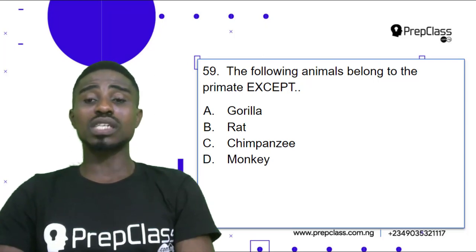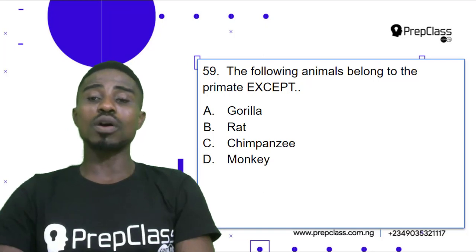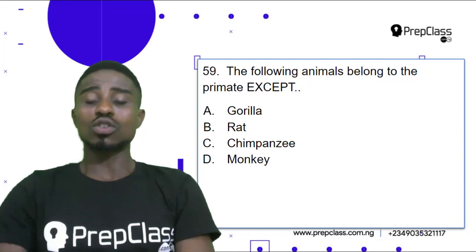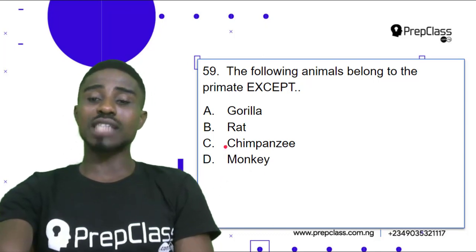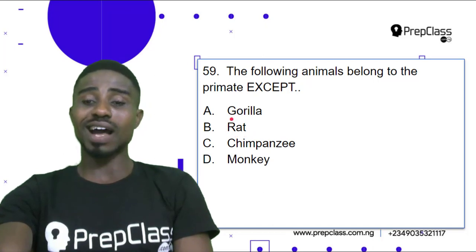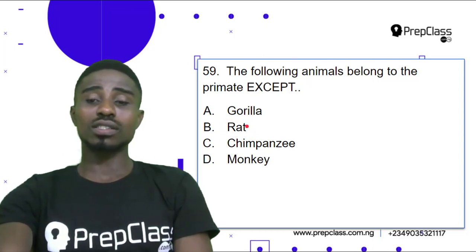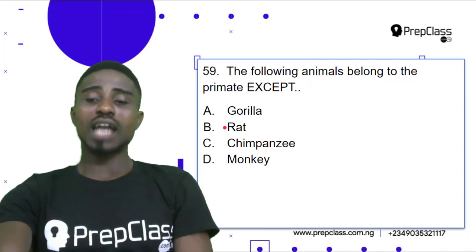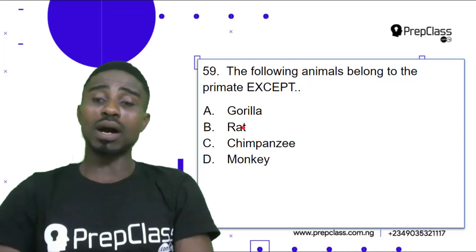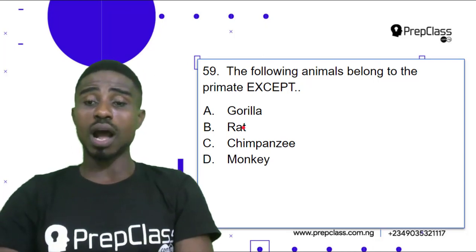Primates are animals that can stand upright. So, which one of these animals cannot stand and walk upright? Option B, rat, is not a primate. It cannot walk upright.